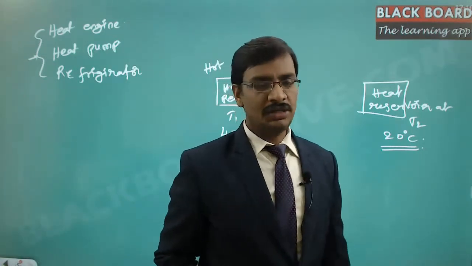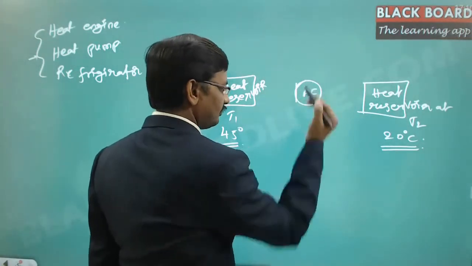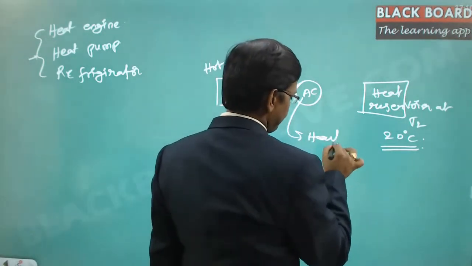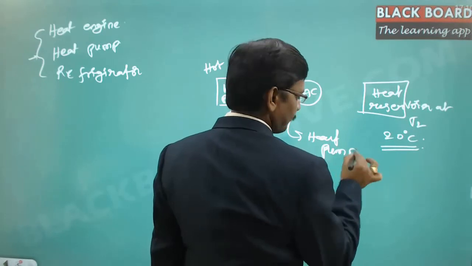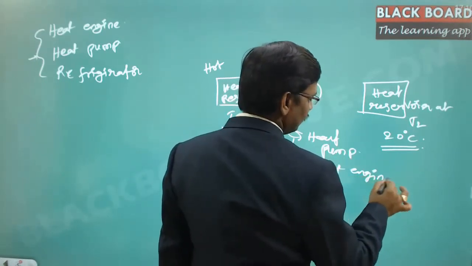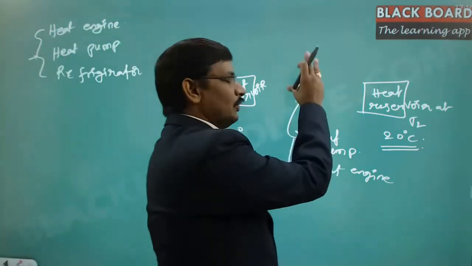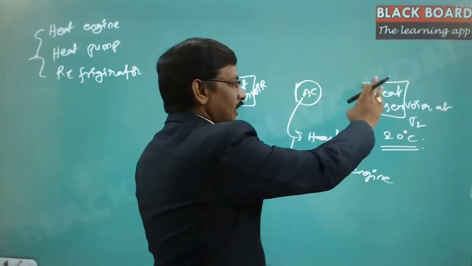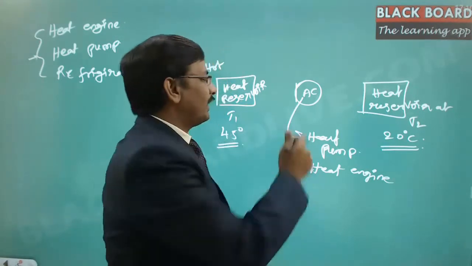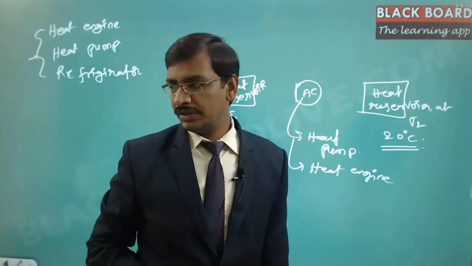Now in between there is something called an AC that we are keeping here. This can be an AC, a heat pump or a heat engine. In all the cases the configuration is exactly the same. Here we do something so that within the room we maintain 20 degrees centigrade by taking certain action. That action is nothing but the air conditioner.